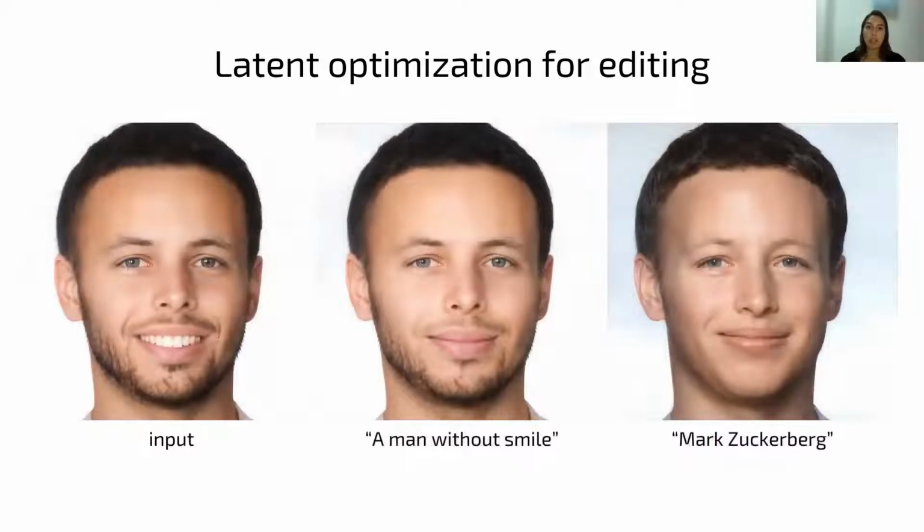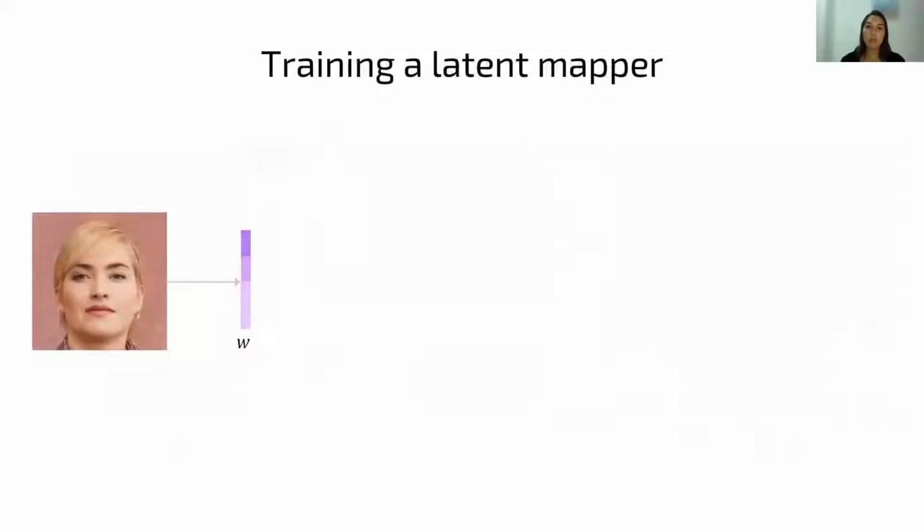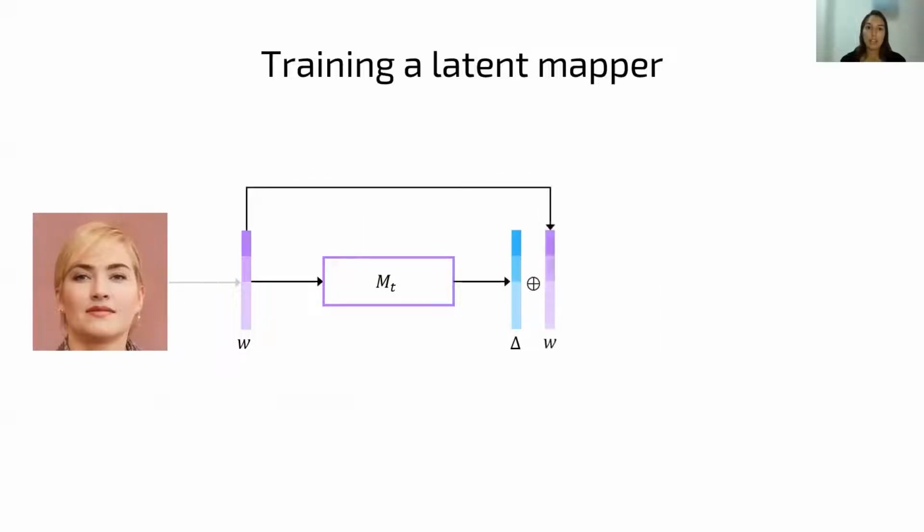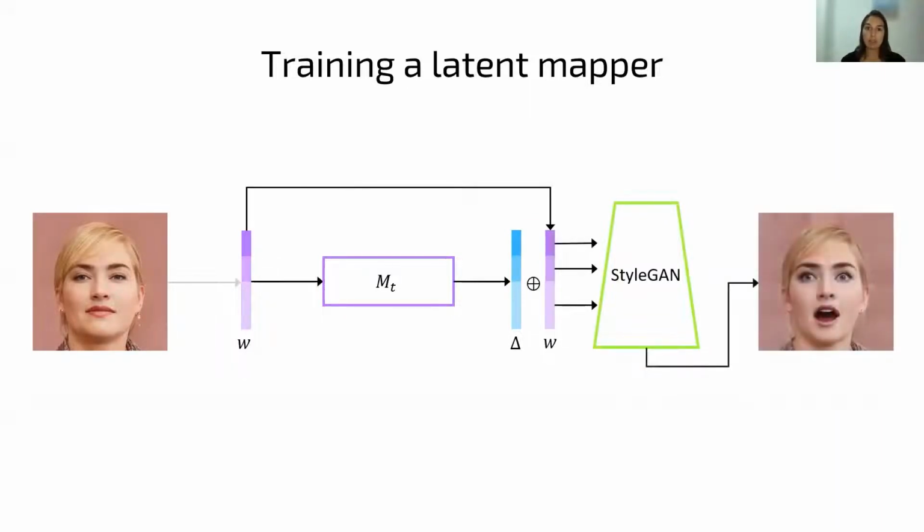Observe how we can make Carrie look like Mark Zuckerberg. Let's move now to the mapper approach. Again, we begin by inverting the image. The latent code is then inserted into a network called mapper, which is text-specific and returns an offset. We then add this offset to the input latent code and insert the result into the pre-trained StyleGAN. Then StyleGAN returns some image.